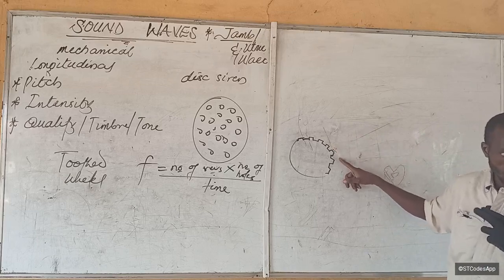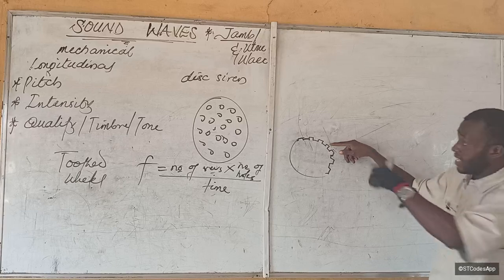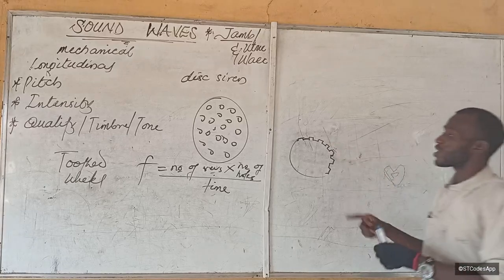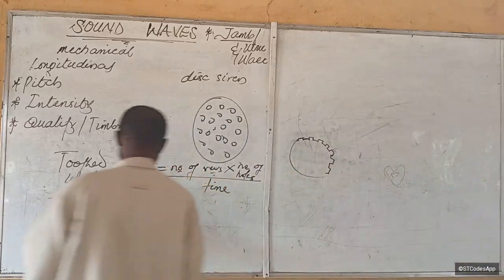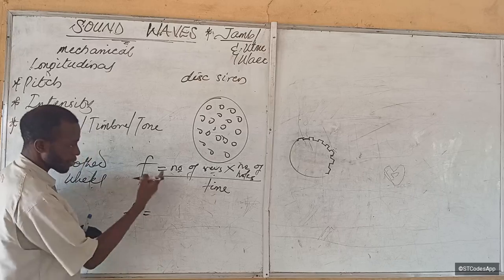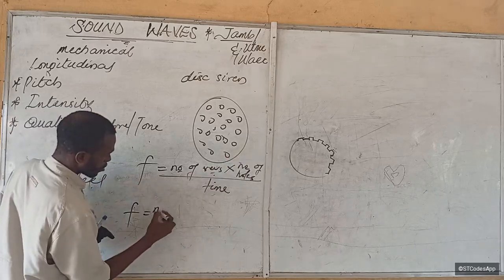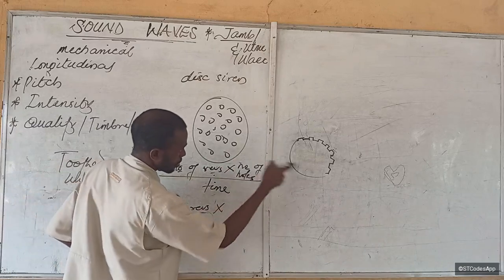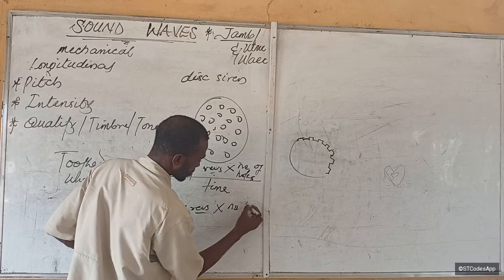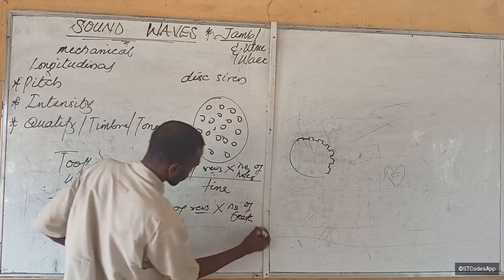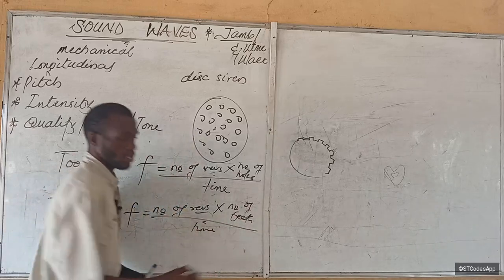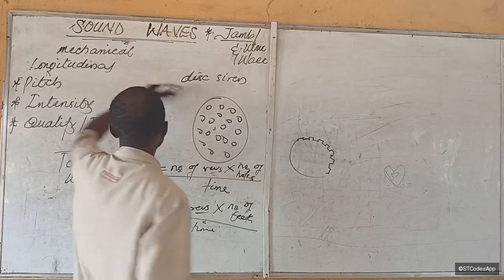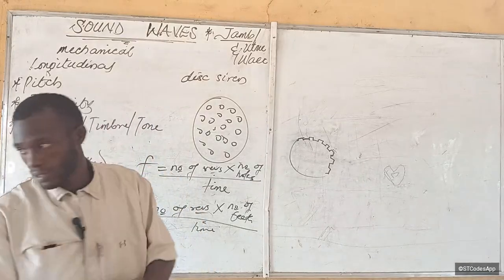Pa, pa, pa, pa, pa. The moment the speed increases, what will happen? The pitch rises, right? So that is a measure of the frequency. So frequency in that one is number of revolutions times number of teeth that touch it per time. Do you understand now? So that is how we analyze the pitch of sound.